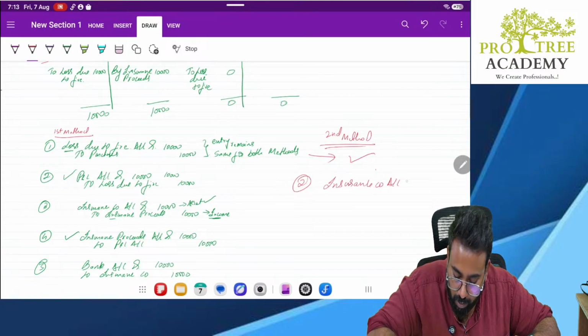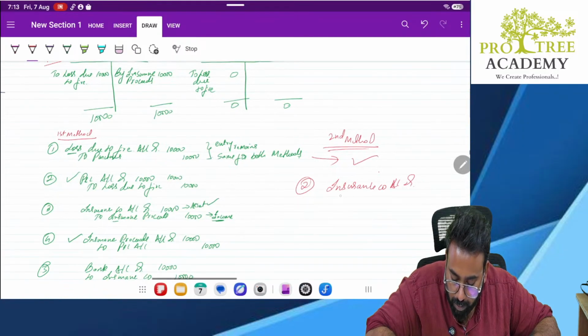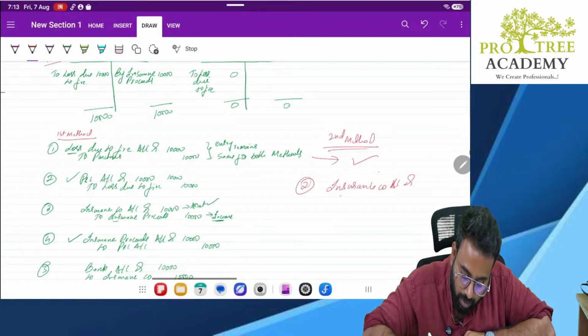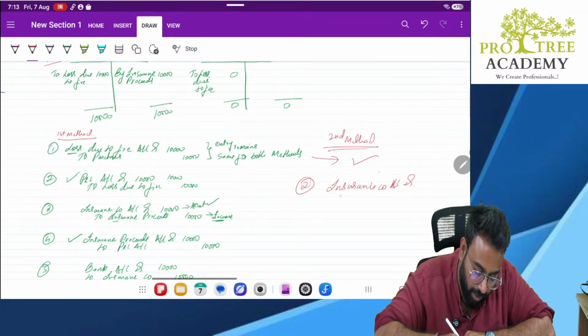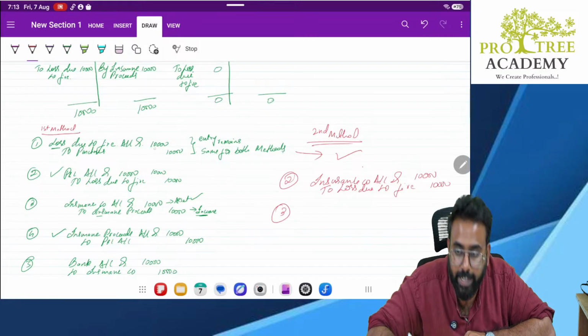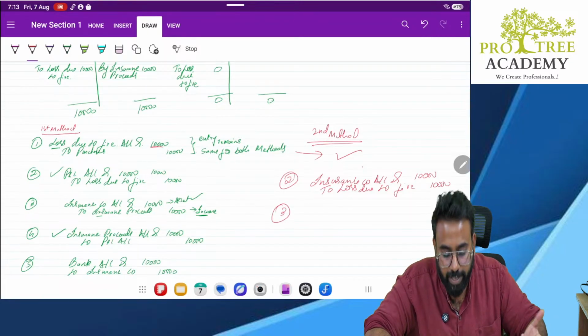Insurance company account debit to loss due to fire, 10,000, 10,000. Now, earlier, loss due to fire was debited with 10,000. Now it is crediting with 10,000. What is the balance remaining?